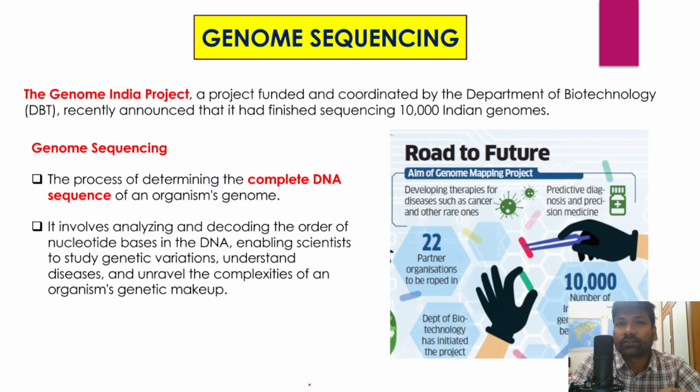Because this is a very important issue, and similarly genome sequencing and gene cloning are also very important issues which have been gaining a lot of attention in recent times. Therefore we will try to understand what is genome sequencing, what are GM crops, how GM crops are different from normal crops, why there is a long debate about genetically modified crops, and what are the disadvantages of those crops. We will also understand what exactly is gene cloning, right?